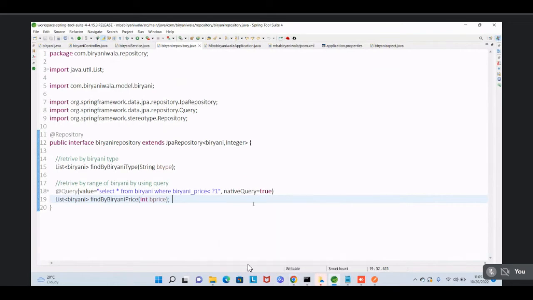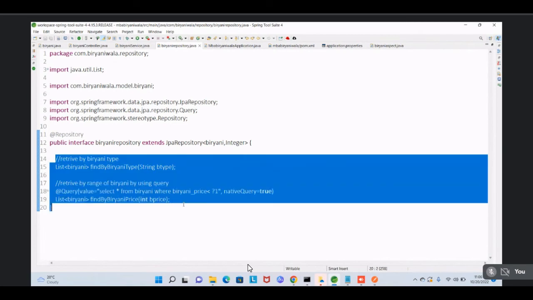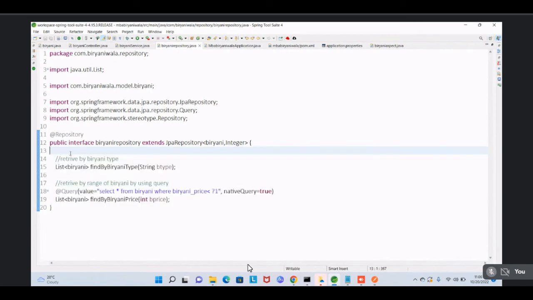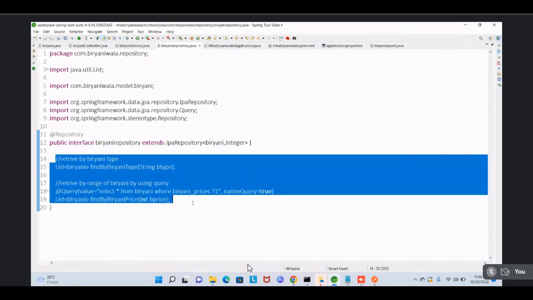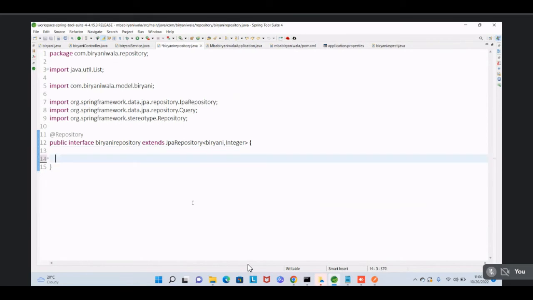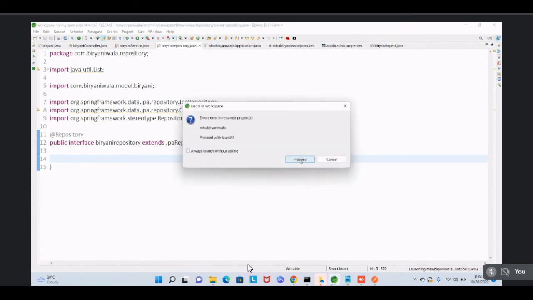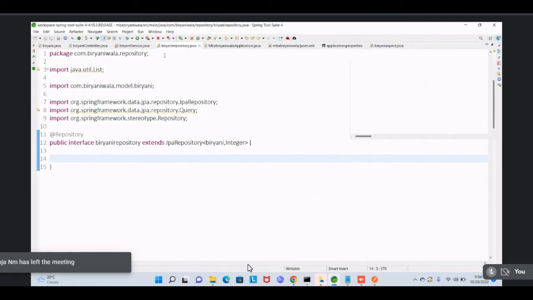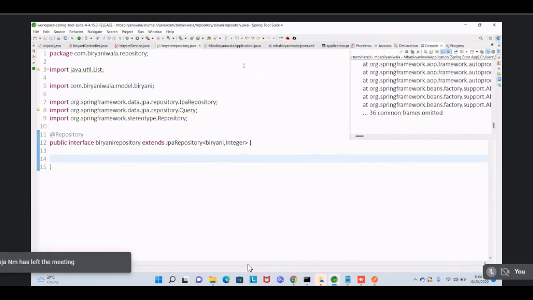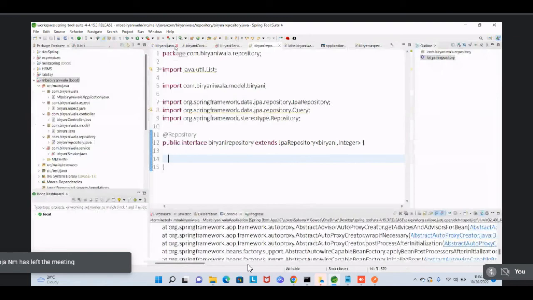Okay, actually remove everything from here. Just Control X, or you can comment if you want. Okay, save. Now relaunch the application. Okay, we'll get some errors in the service layer.